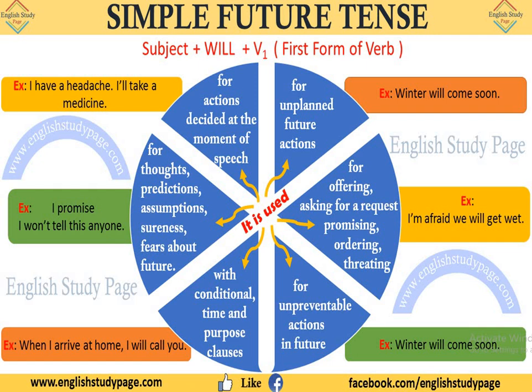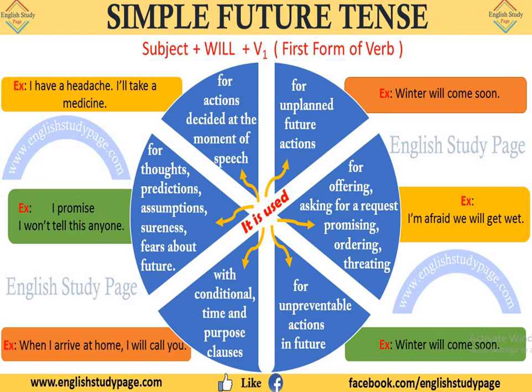For example, for actions decided at the moment of speech. For example, I have a headache, I'll take medicine. Right now I am having a headache, but I'll be taking medicine. For thoughts, predictions, assumptions, sureness, fears about the future. If you're having such kinds of things, then also we use simple future tense.